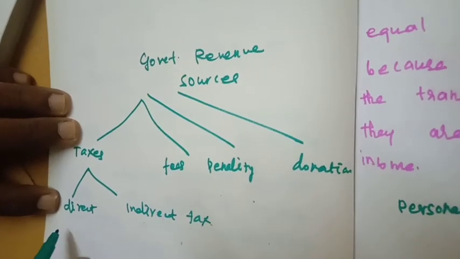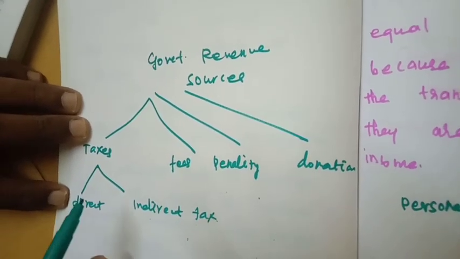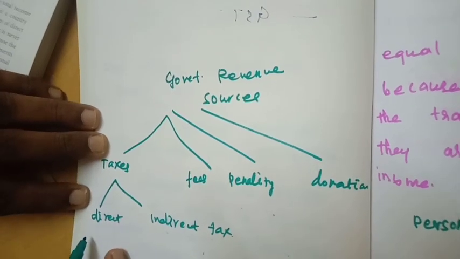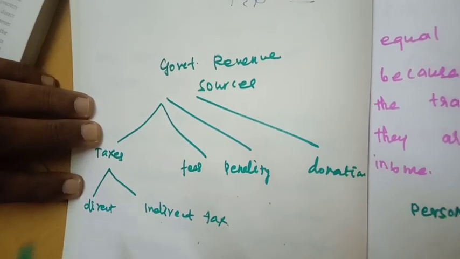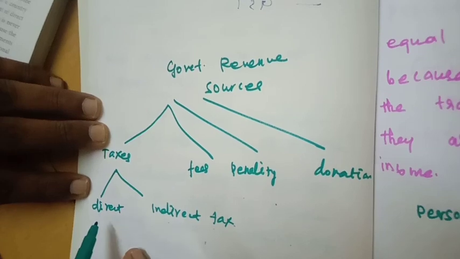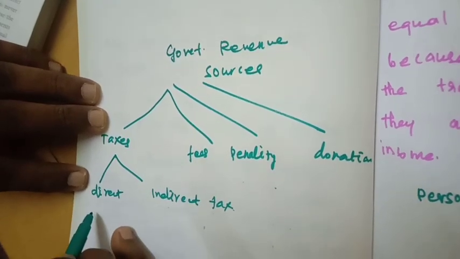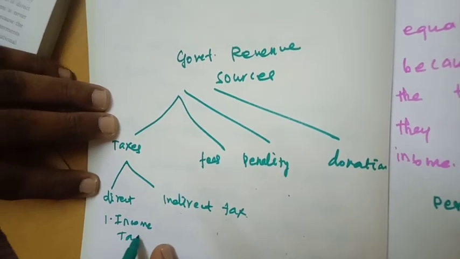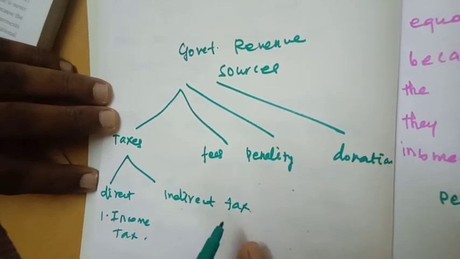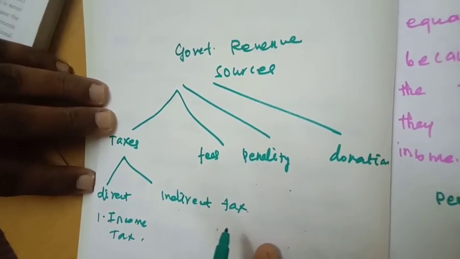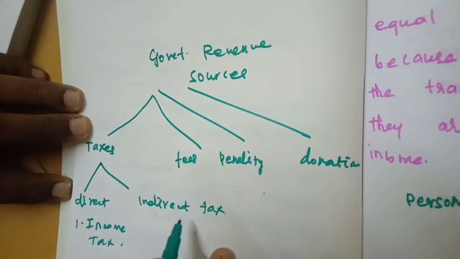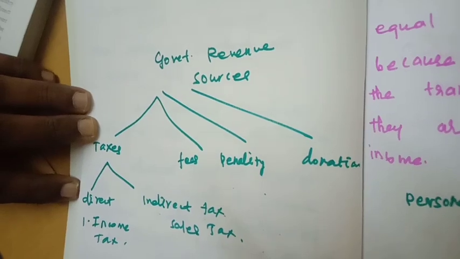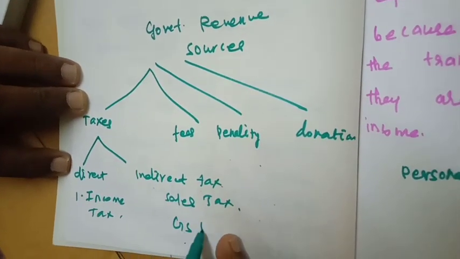Direct tax means those who are bearing the tax burden pay it directly to the government. That is known as direct tax. For example, income tax is the best example of direct tax. And indirect tax means another person pays the tax. That is known as indirect tax. For example, sales tax. Now the sales tax has been converted into GST.